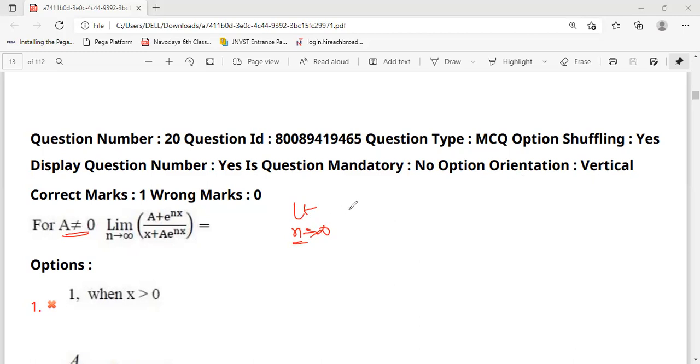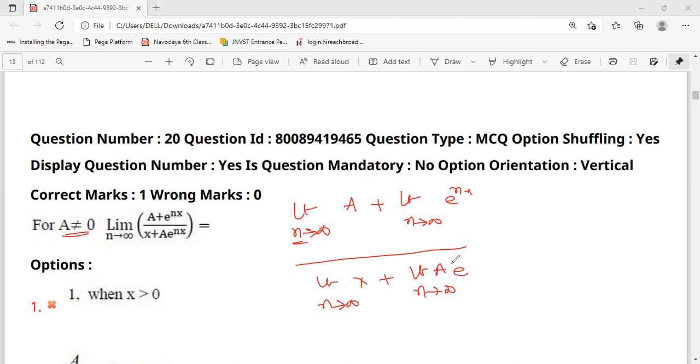I'm writing separately: limit n tends to infinity a plus limit n tends to infinity e power nx, by limit n tends to infinity x plus limit n tends to infinity e power a into e power nx.